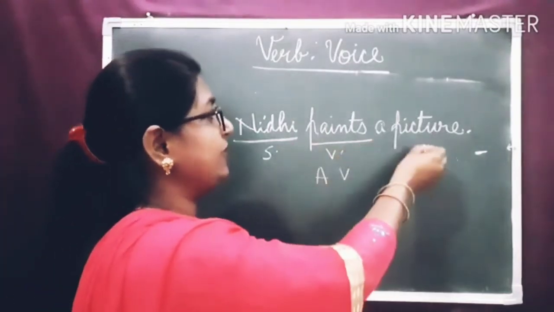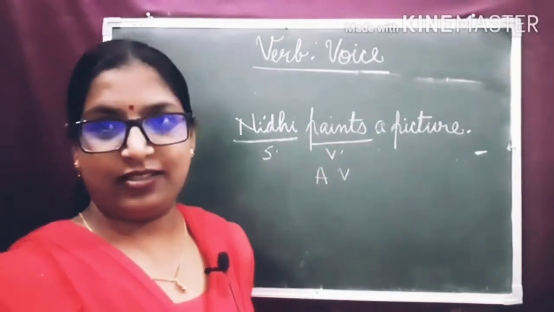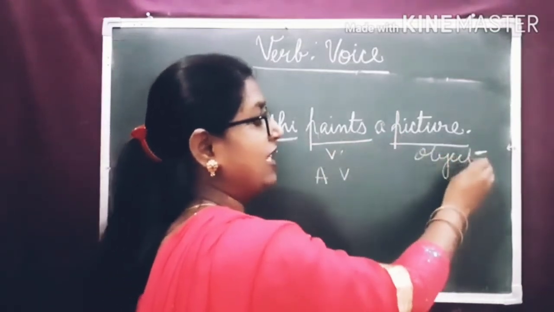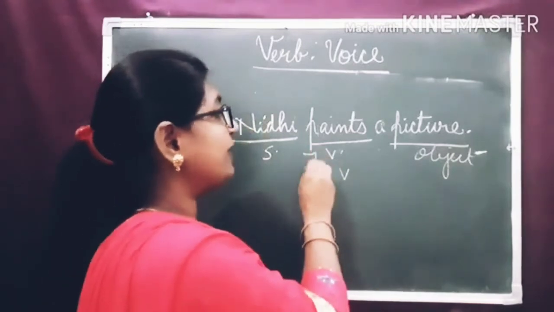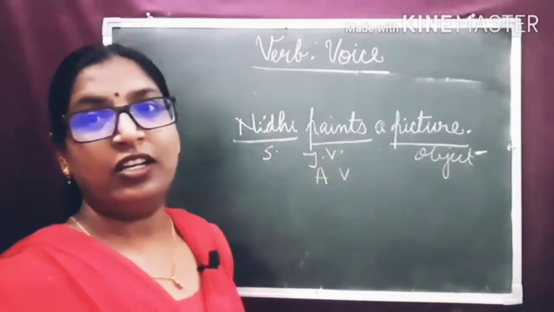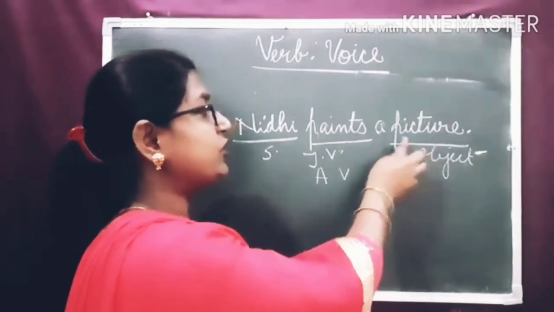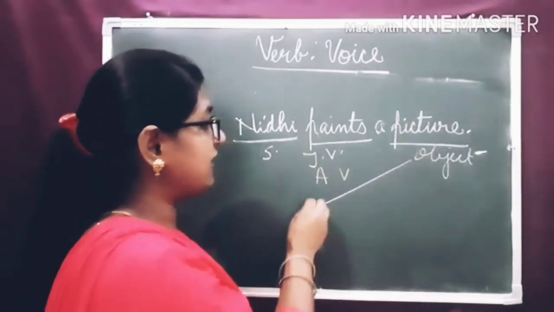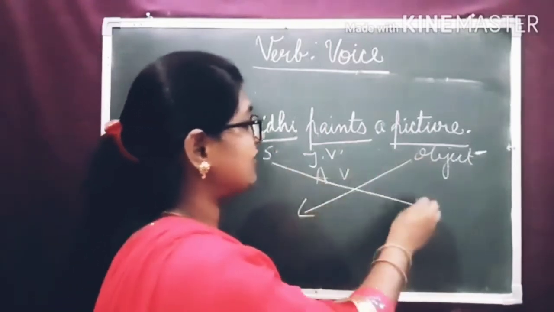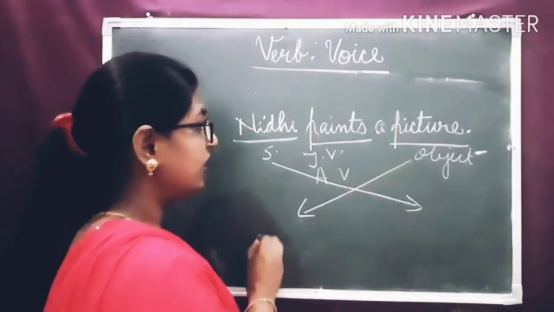Here, Nidhi paints a picture. After that, we have to find out what is the object in the sentence. Nidhi paints what? A picture. It is an object. As it has an object, we say the verb is a transitive verb, active voice transitive verb. And dear children, for changing from active to passive voice, we interchange the position of the object and the subject. Object takes the place of the subject and subject takes the place of the object. Always remember.